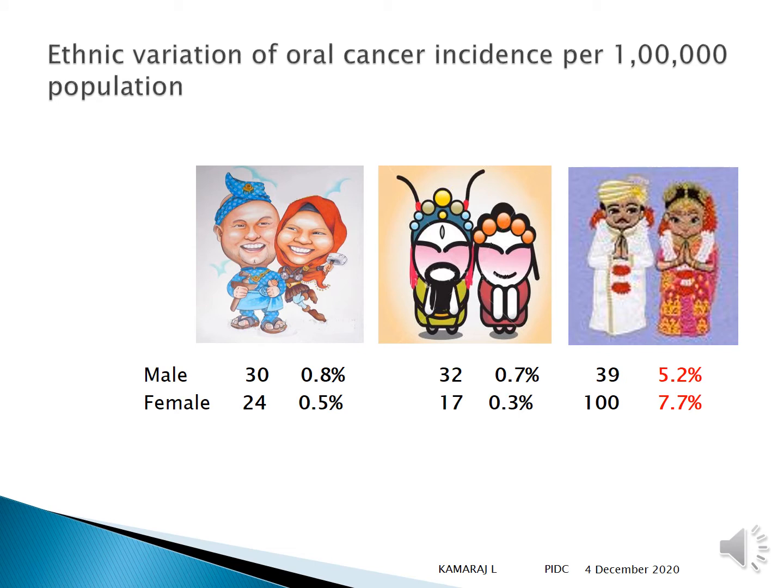Ethnic variations of oral cancer incidence per 100,000 population in Malaysia. You know the races that are present here. The male to female percentages are seen. You can see the Indian population has the maximum, marked in red, with male at 5.2%, followed by female at 7.7%.